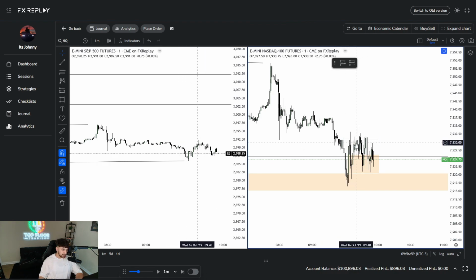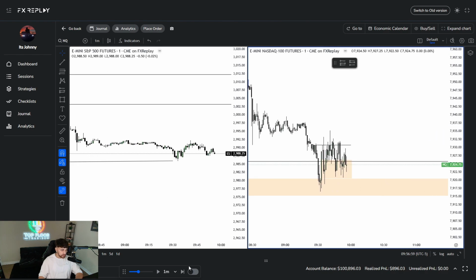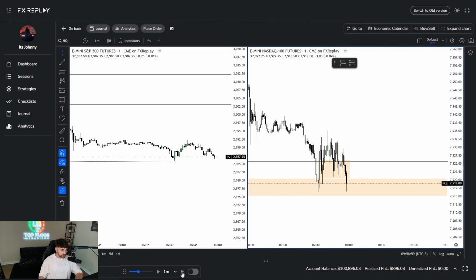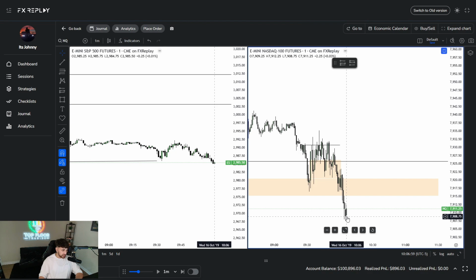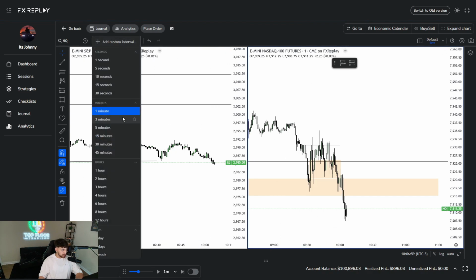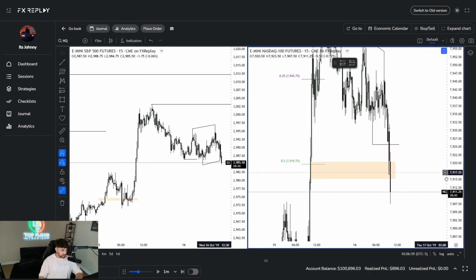Remember what I said in the flow state model, right? When we accumulate after tapping our higher time frame PDA array and we're getting a struggle to change delivery, it's not a high probability flow state model. It's just not. So let's go ahead and fast forward to 10, and you can see exactly why that is not high probability, and that's something that you guys need to recognize.